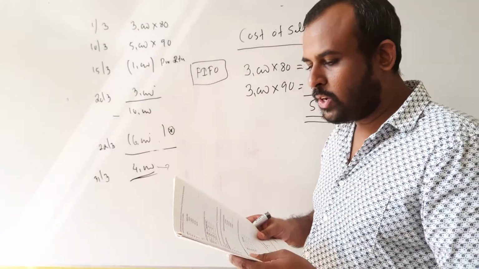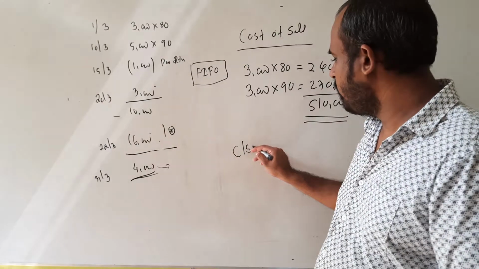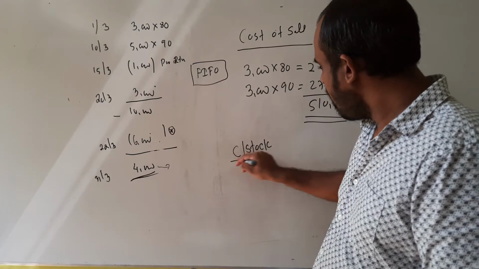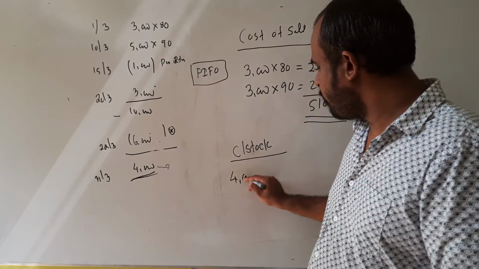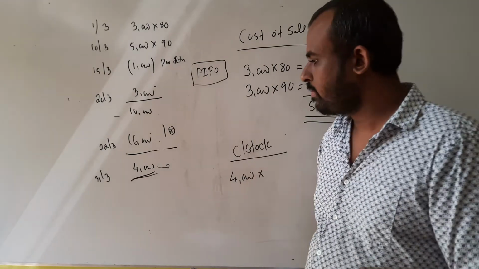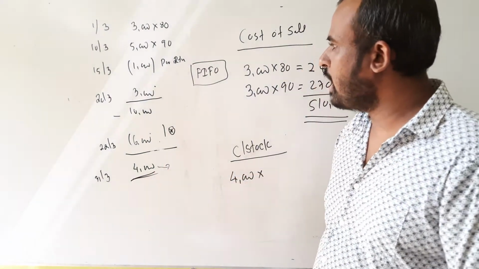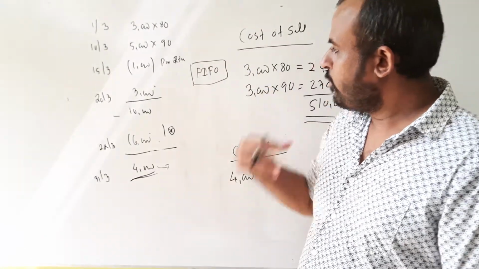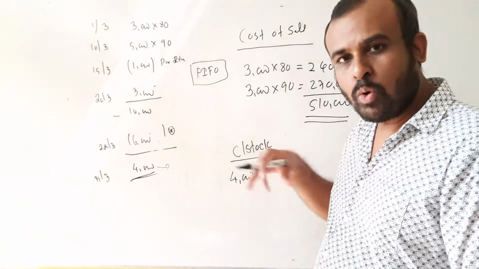And also they want you to calculate the cost of the closing stock. How do you want to calculate the closing stock? Look at this. There are 4,000 units in your store at the end of the period. First in first out. That means whatever inventory you bought first will be issued first. If you follow the first in first out method, your closing stock would remain with the most recent purchase.